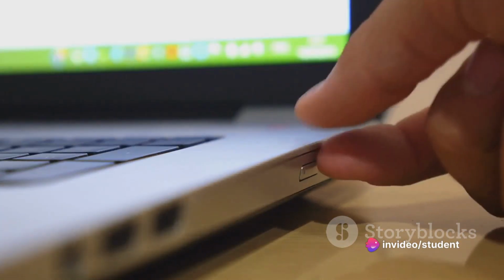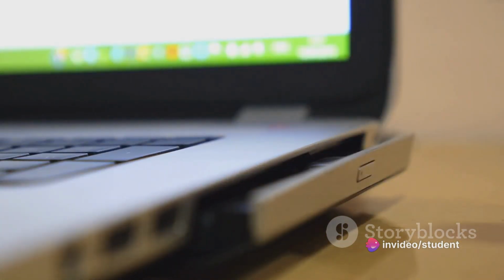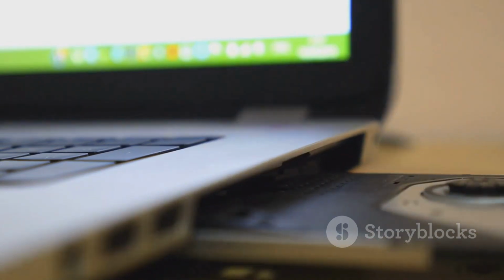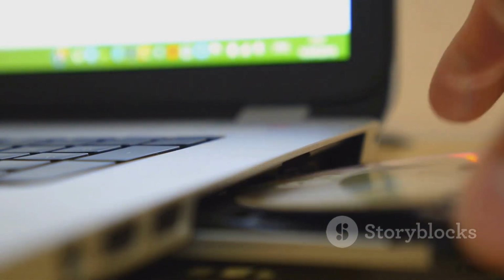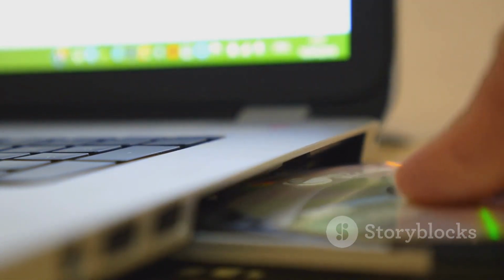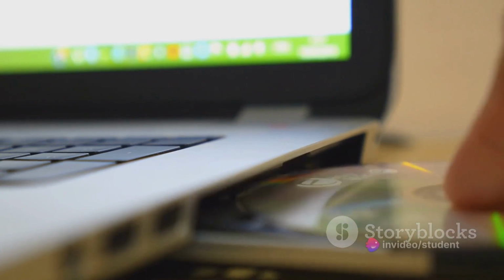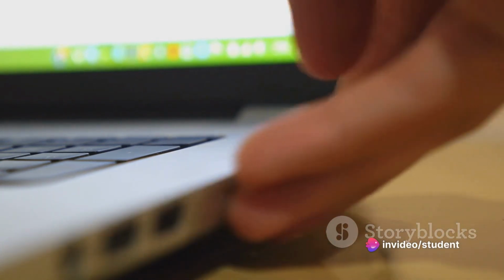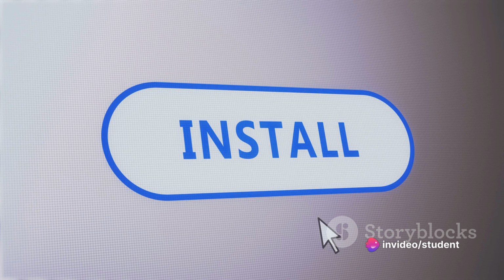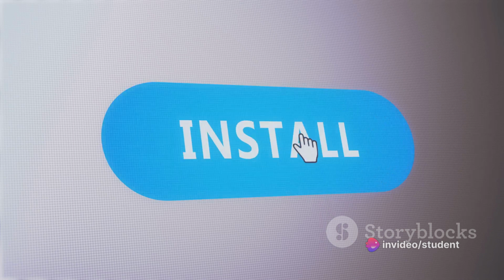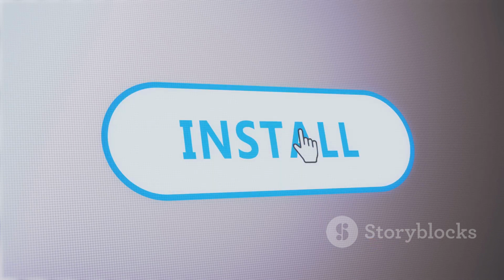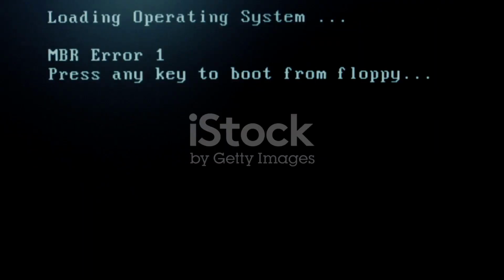First off, you need to prepare your installation media. This could be a USB drive or a DVD that contains the Windows installation files. You can create this by downloading the Windows ISO file from Microsoft's official website and then using a program to burn it onto your chosen media. This essentially turns your USB or DVD into a bootable device that your computer can use to install Windows.